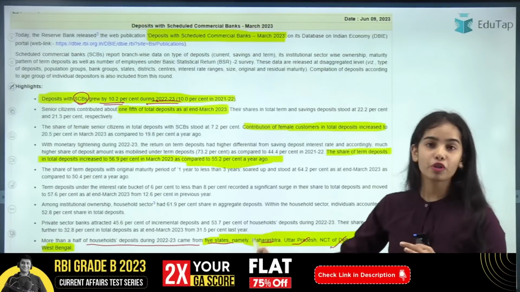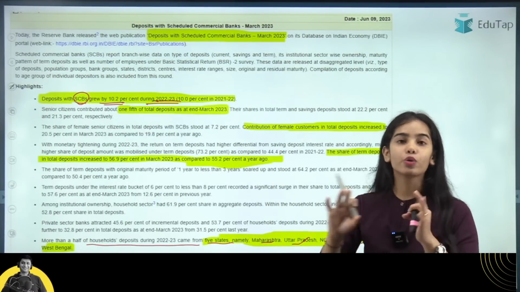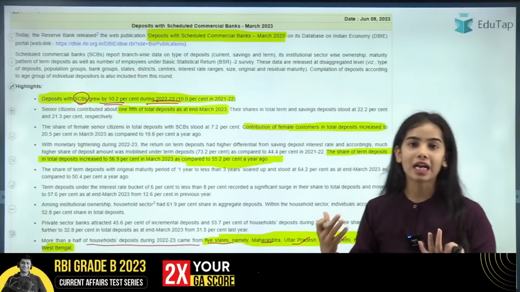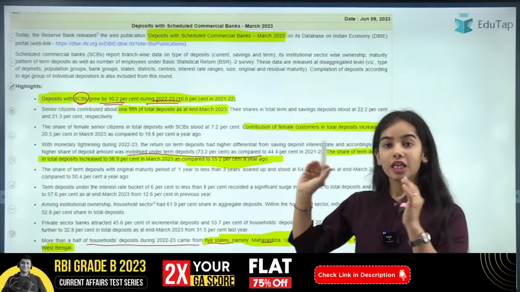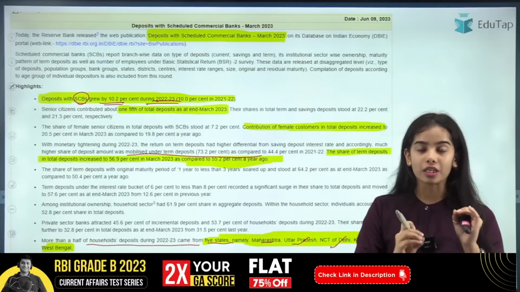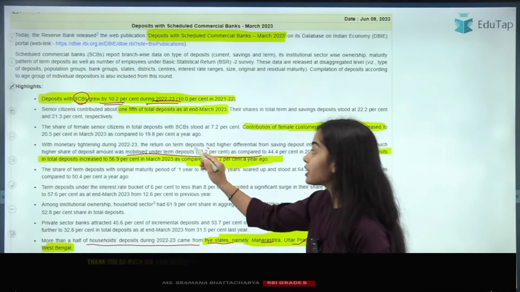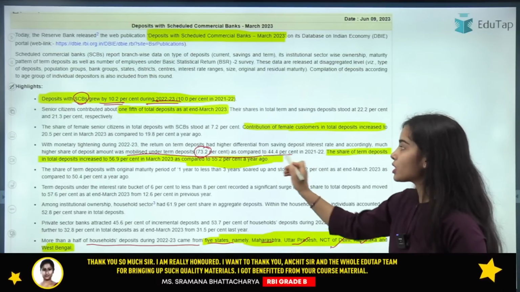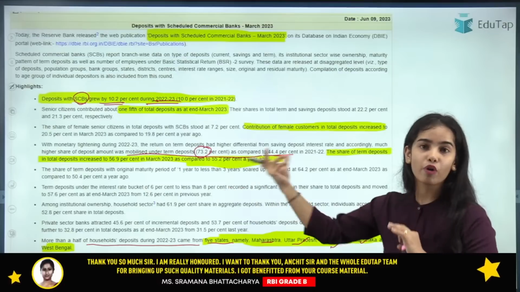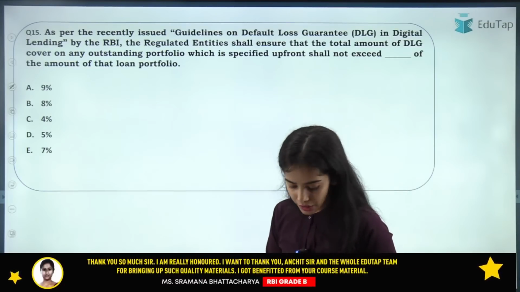So these were some of the important points. You just have to remember the yearly data points. Do not try to remember the quarterly data points, that will be too much. So here you can remember the yearly data points. The term deposits had a share of 73.2% of total deposits in 2022-23, while it was 44% in 2021-22. So now coming to the next question.